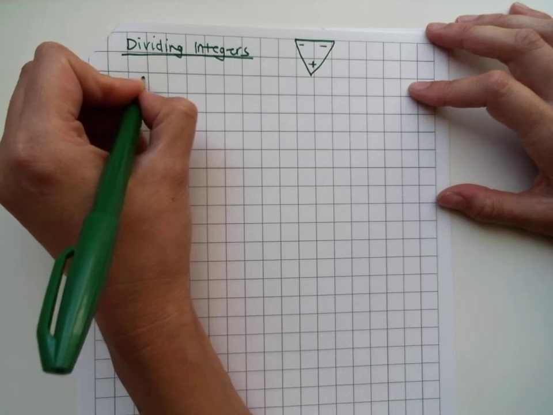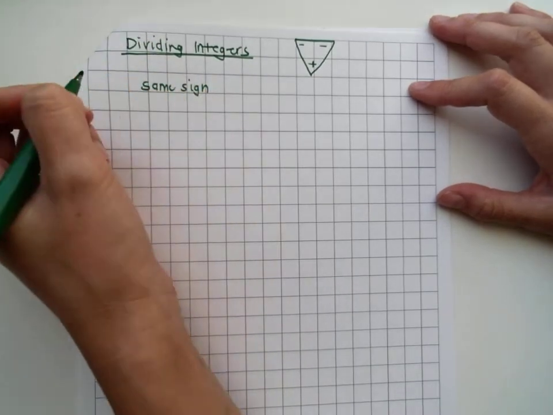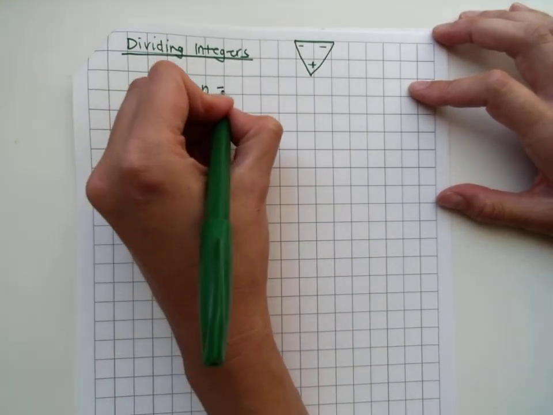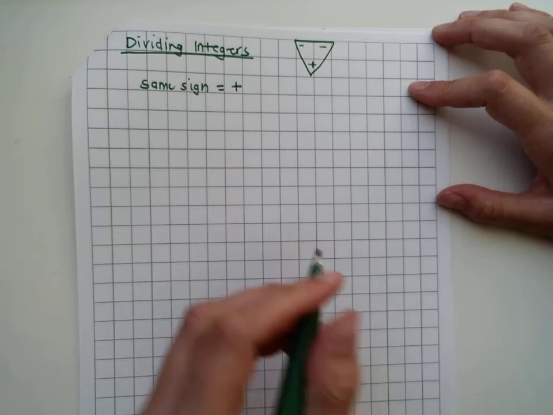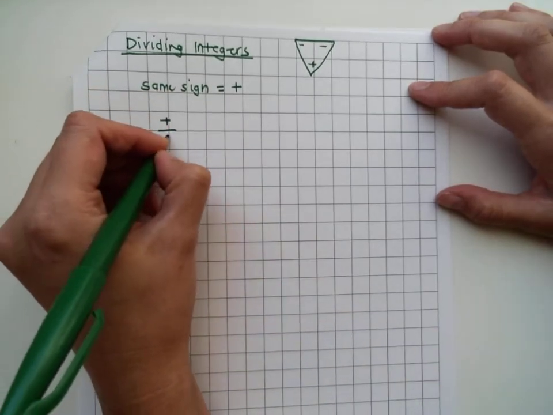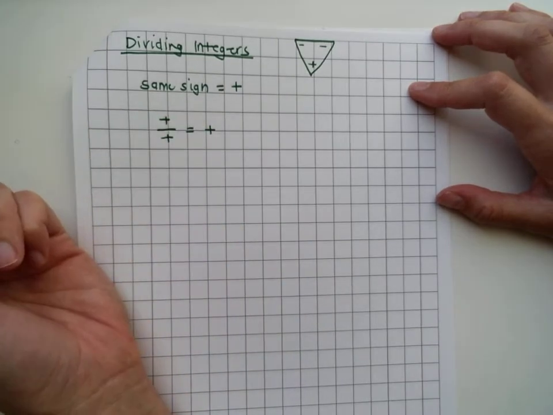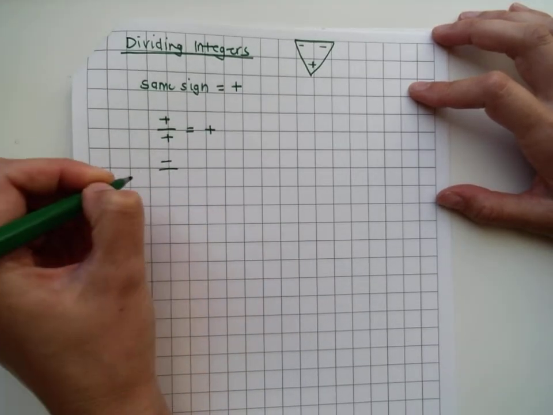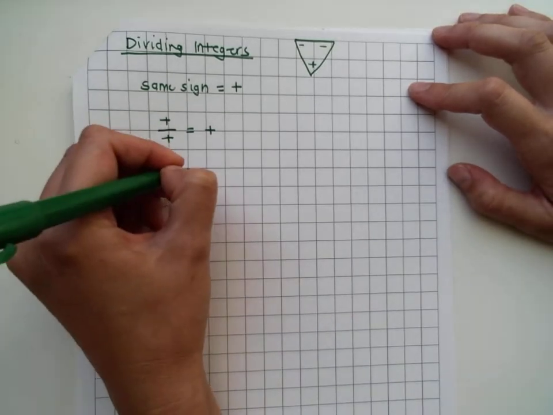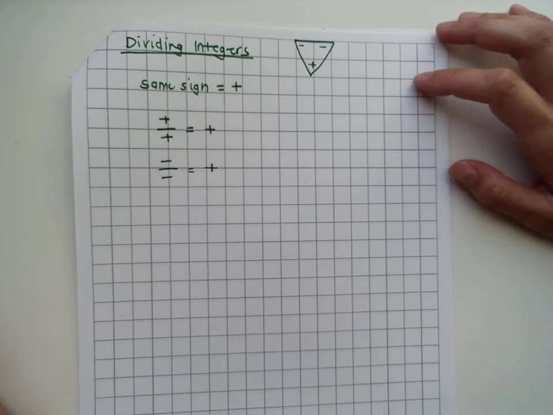If you have the same sign, if you're dividing and both of them are positive or both of them are negative, your answer is going to be positive. So if we divide a positive by another positive, our answer is positive. If you divide a negative by another negative, your answer is positive.